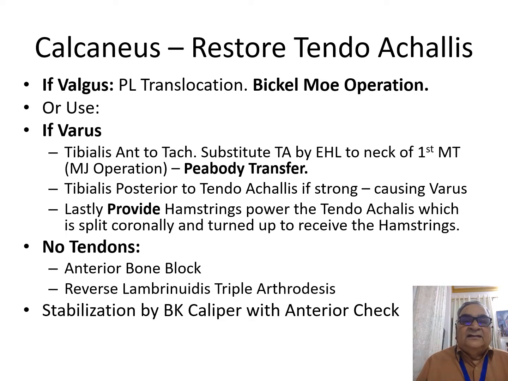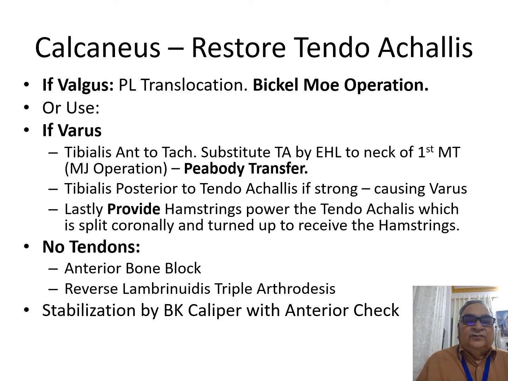So tibialis anterior to tendoachilles plus modified Jones operation is called the P-body transfer. Then if the tibialis posterior is strong as in varus, then you transfer the tibialis posterior to tendoachilles. Lastly, if none of these are available, then you coronally section the tendoachilles, rotate it upwards, and use the hamstrings to give power to the tendoachilles.